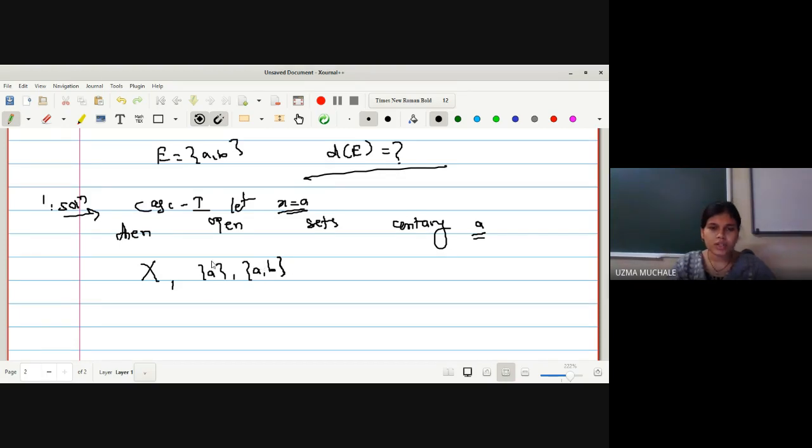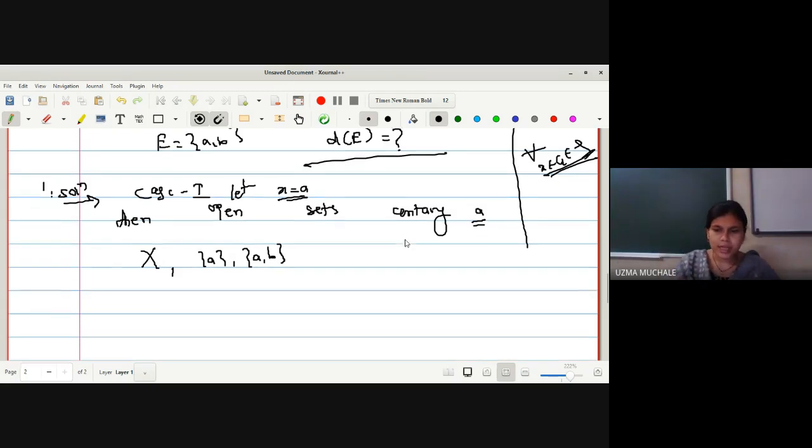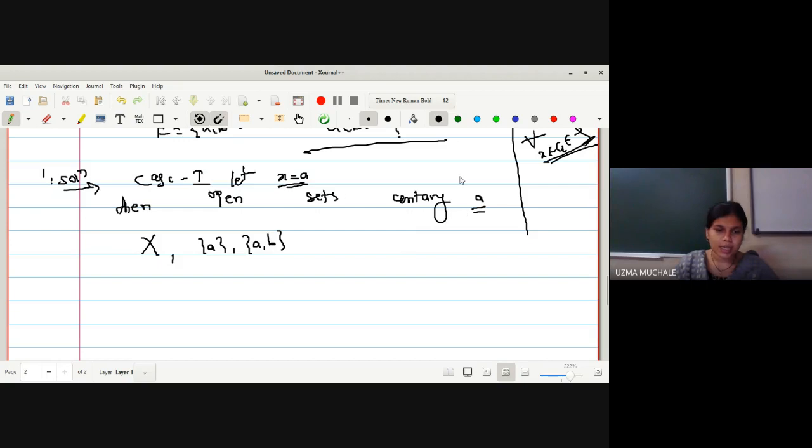Because what is the definition? For all open sets containing x. Okay, remember this definition every time. For all open sets G containing x, that's why I am writing this. We have to find all the open sets containing a. This we have to do for every point, for x equal to b and x equal to c also. So firstly we have selected all the open sets containing a. Now let us take them one by one. We have to verify the result for every one.